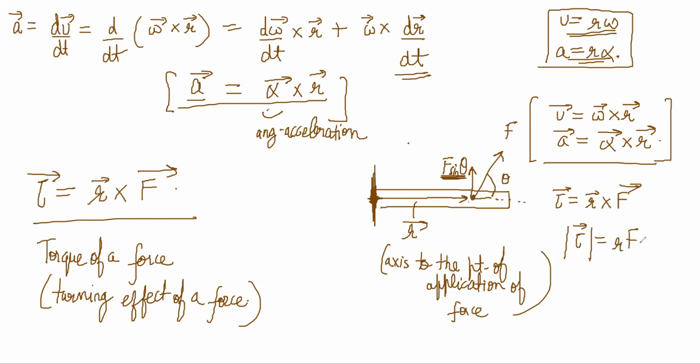So RF sine theta is the magnitude. What doesn't matter is this component, F cos theta. That is trying to pull the rod out, not trying to turn it. That is not effective in turning it, because the angle between this force and R vector is 0. So R cross F will be 0 for F cos theta, right?